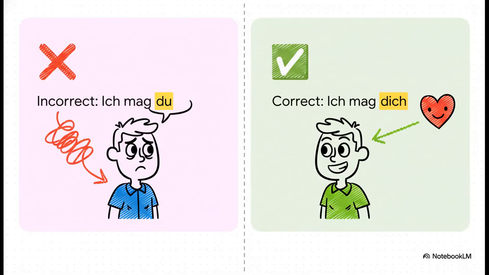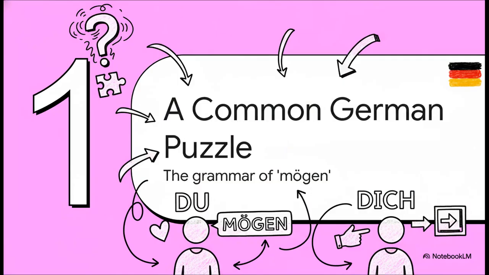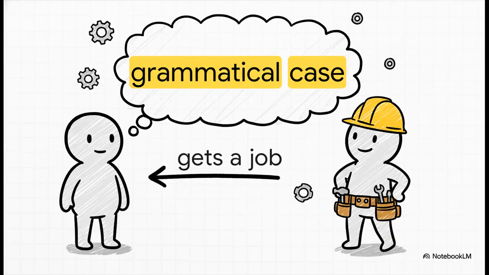And here it is, right here, side by side, the classic mistake next to the correct phrase. You see that? Just one little word changes from du to dich, and it makes all the difference in the world. This is the secret to sounding way more natural. Okay, so let's finally solve this thing. This is a super common German puzzle, and it's all about unpacking the grammar behind the verb mögen, which means to like. The secret here is something called grammatical case.